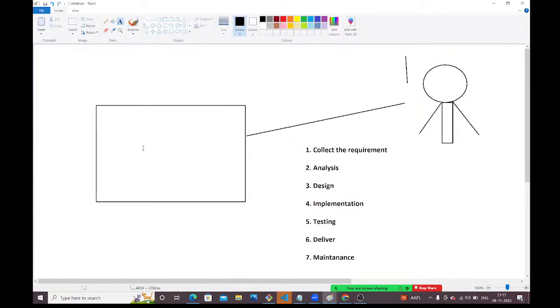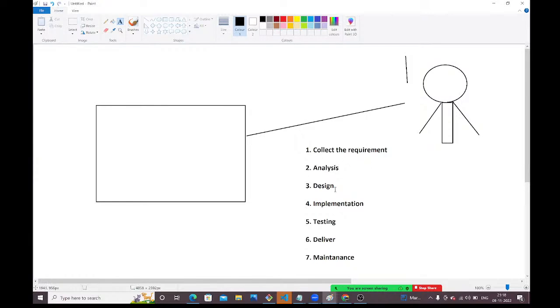You guys want to construct one building. First you need to approach a builder and give your requirement. Whoever is going to start our work, that builder, that company, is called the service provider. They are providing the services to us, right? So if they want to provide the services, what do they need to do? First they need to collect the requirement from the customer. Once the requirement is collected, next he needs to do the analysis: as per the client requirement, is it possible to do or not? This company should analyze that.